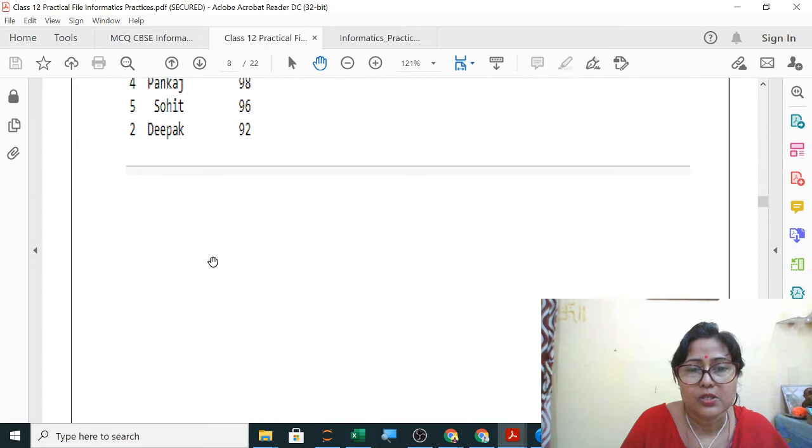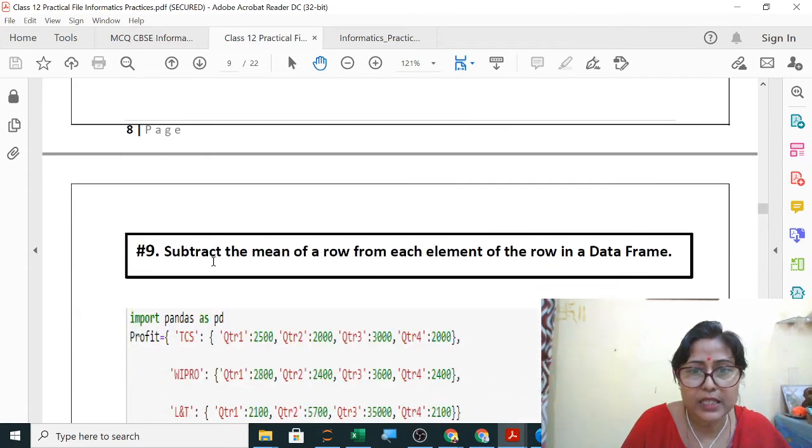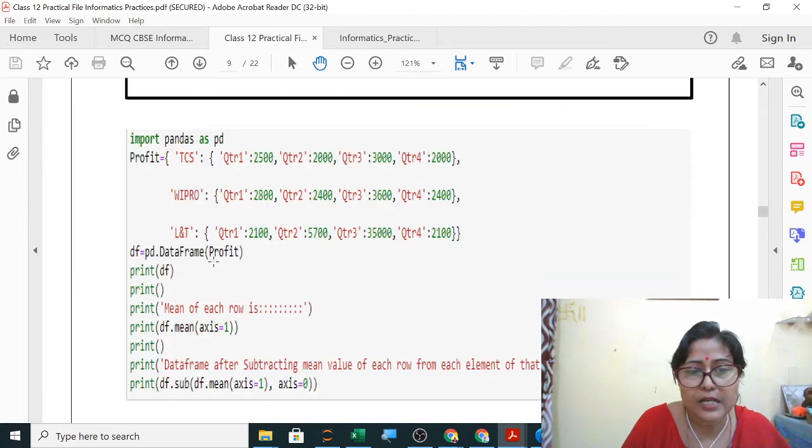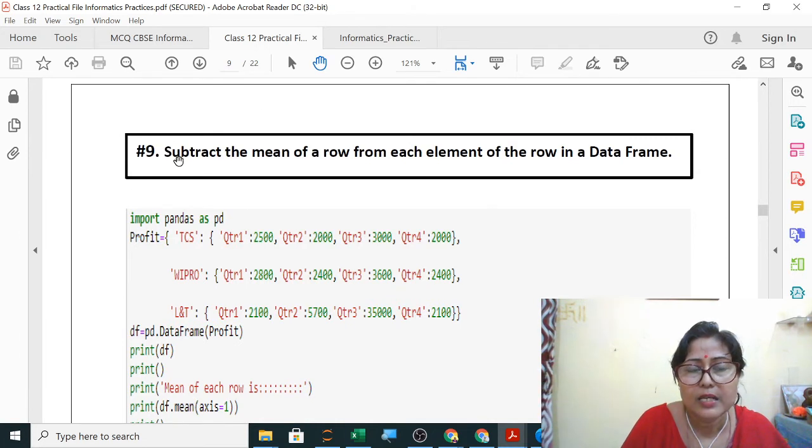We will check this also. First 3 we have checked already. You start writing those. Then the other one, subtract the mean of a row from each element of the row.